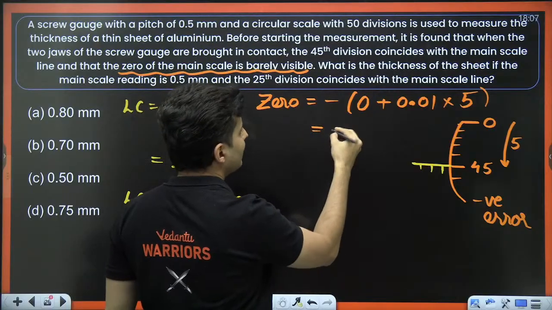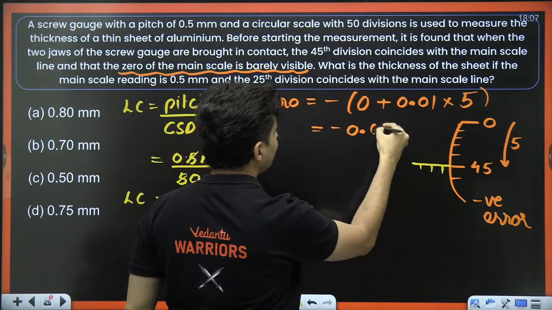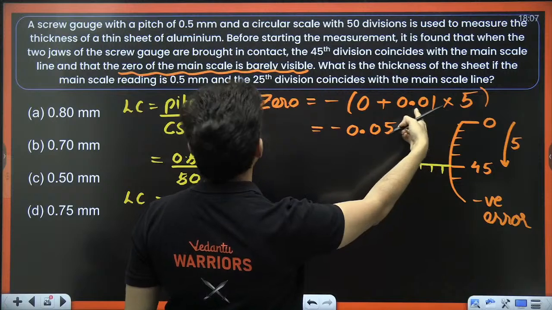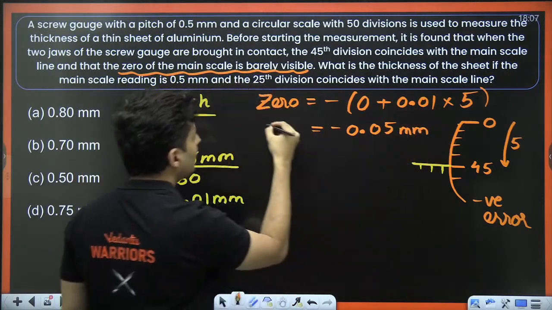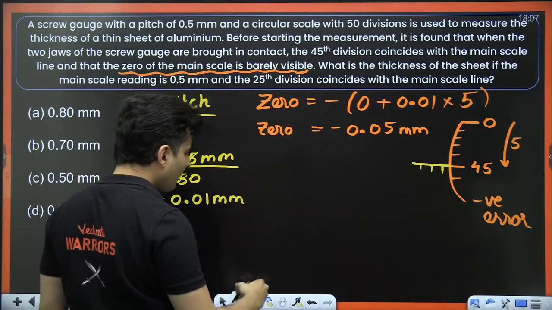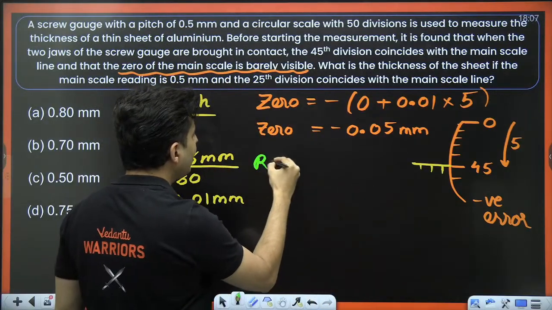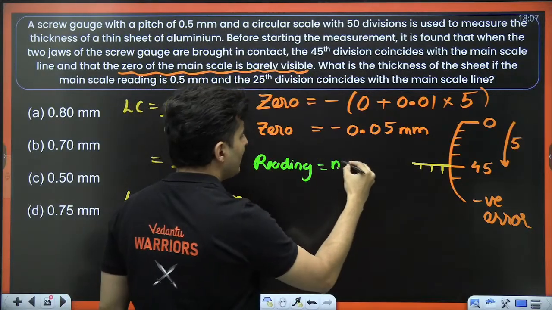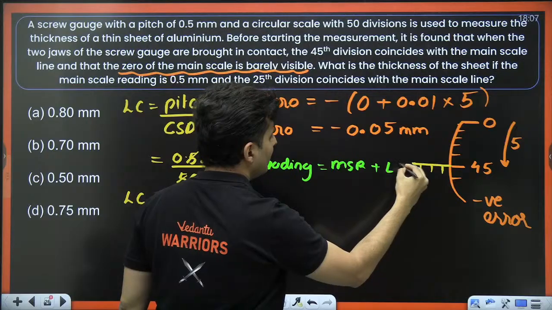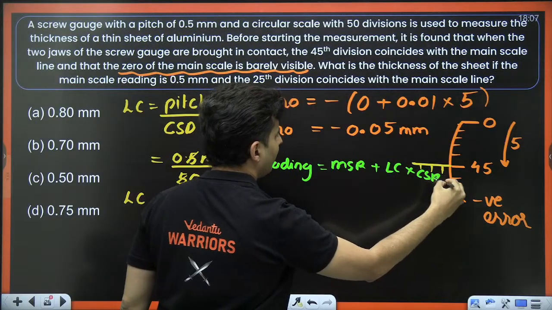Okay, so how much is the zero error? It is basically 0.05 millimeters. So that is your zero error. What is the actual reading that you get? Obviously main scale reading plus least count into circular scale reading.